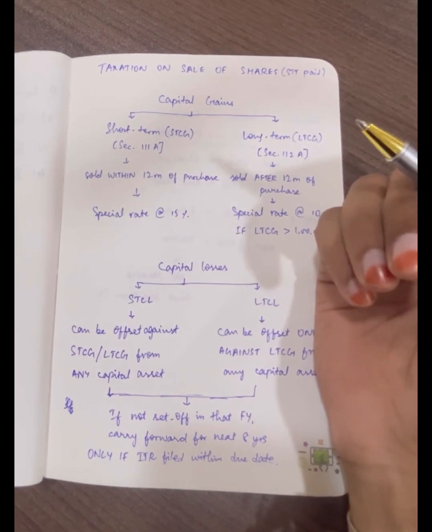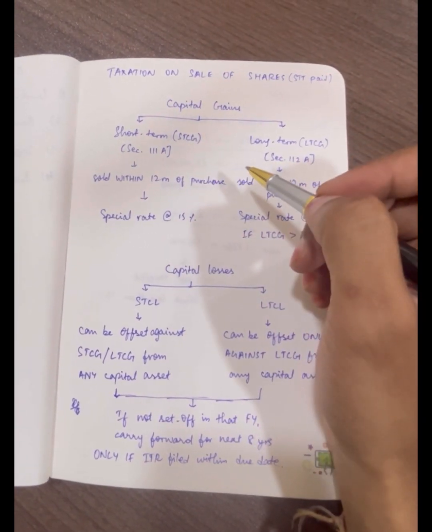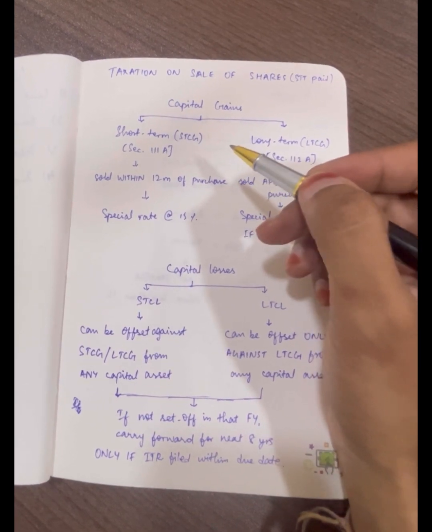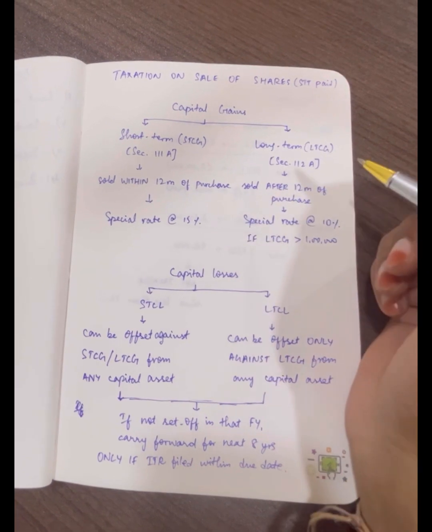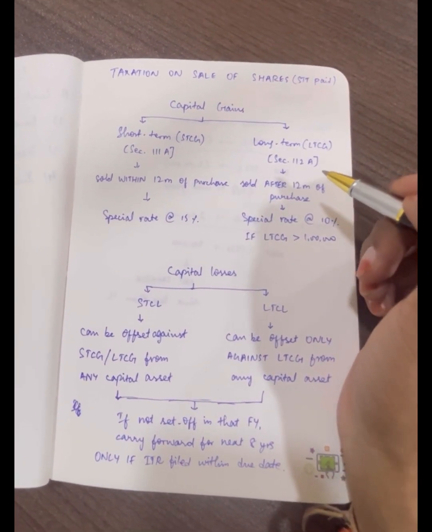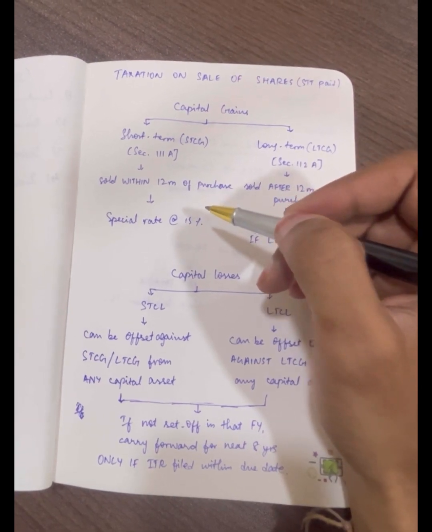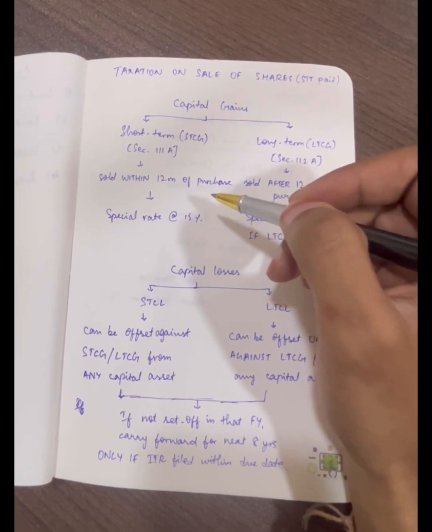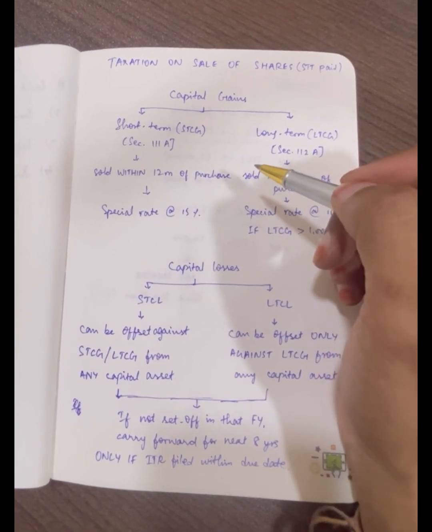When will it be called a short-term capital gain? When you have sold the shares within 12 months of purchase, then it will be called short-term capital gain. And when you have sold the shares after 12 months of purchase, then it will be called long-term capital gain. For short-term capital gain, the tax rate of 15% will be applied. This is a special rate, which is irrespective of the tax slab you are in, right?